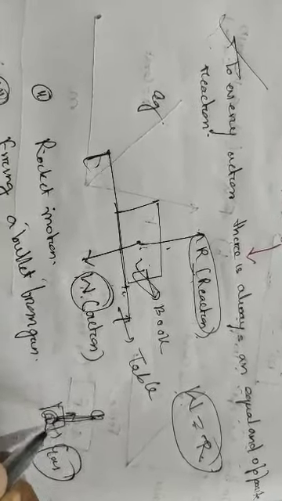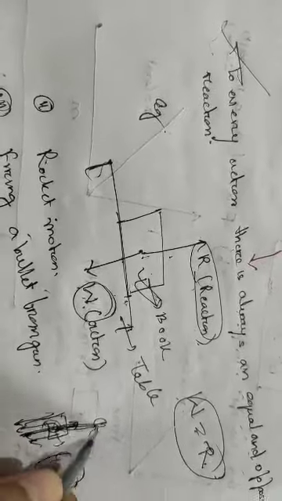Second, you can also see rocket motion. What are we putting in, students? Here we are putting some liquid and burning some gases. When the gases burn, they apply force on the rocket, and due to which the rocket also applies force in the downward direction, due to which the rocket repels. Clear? There are many examples. Firing a bullet: suppose you are firing a bullet. You are pressing the piston. Once you press the piston, this piston applies force on the bullet, and due to which the bullet also applies force on it. So the bullet comes out from the gun.